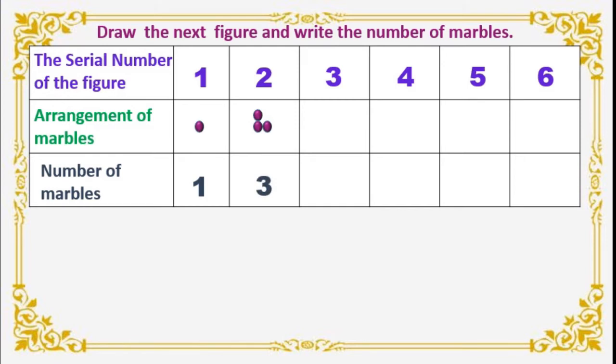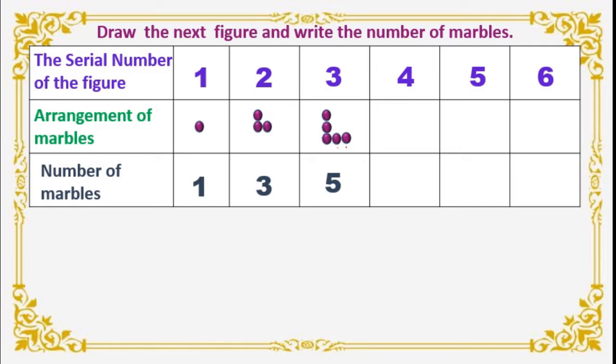Okay. Same pattern we will follow for the third serial number. See this. 1, 2, 3. This is our earlier pattern, isn't it? I am going to add 1 here. So in the vertical position there are 3 marbles. I am going to add 1 more here. So in the horizontal position also there are 3 marbles. Come on dear students, count the marbles. 1, 2, 3. This is 4. This is 5. Correct? So I have used 5 marbles.